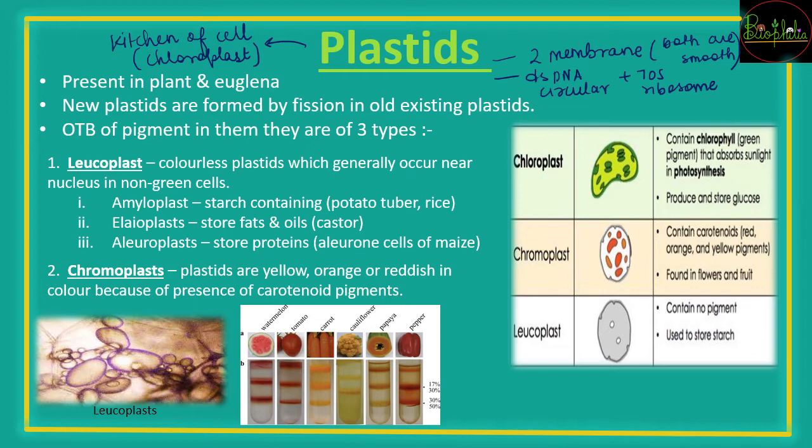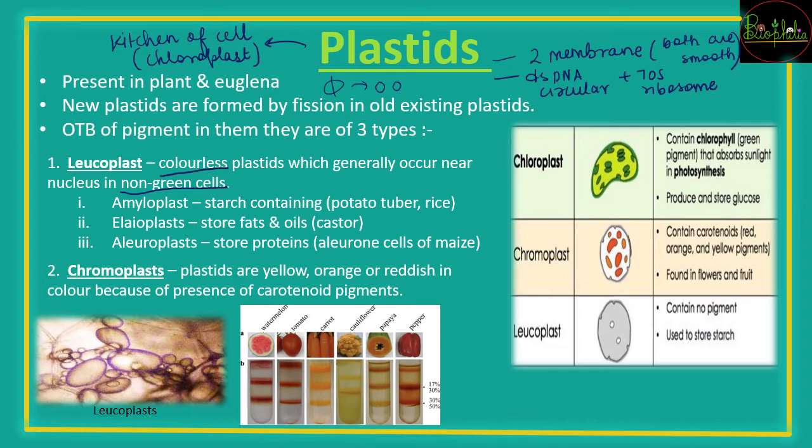The new plastids are formed by fission, that is, one plastid breaks to form two, and based on the pigment present in those plastids, there are three types. First is the leucoplast, second is the chromoplast, and third is the chloroplast. Leucoplast: leuco means there is no color, that is, it is colorless, with no pigments. So these are present in non-green cells. Non-green, so can they have some other color? No, they don't have any sort of color.